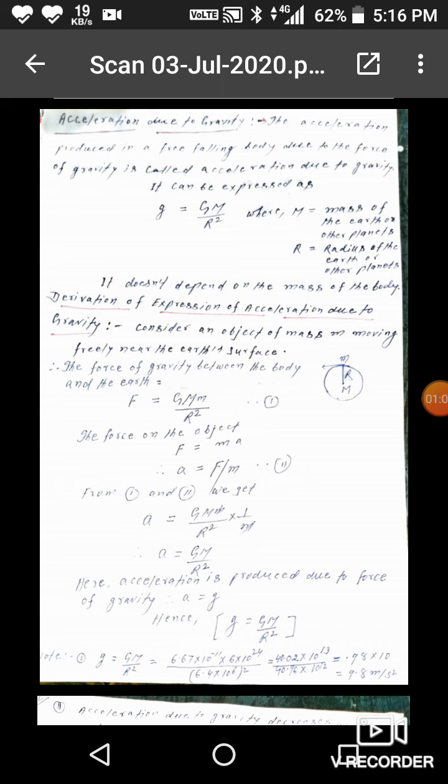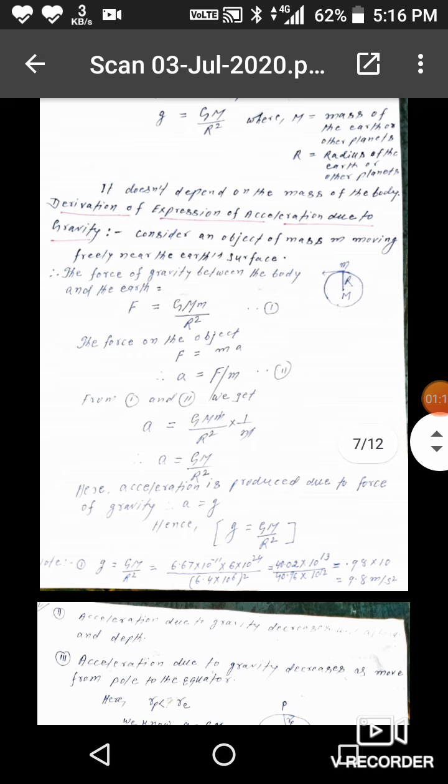Consider an object of mass m moving freely near the earth's surface. The force of gravity between the body and the earth, F, is equal to GMm by r square. The force on the body F is equal to ma, therefore a is equal to F by m. From the first and second, a is equal to GMm by r square into 1 by m, m will be cancelled, therefore a is equal to GM by r square. Here acceleration is produced due to force of gravity, therefore small a is equal to small g, therefore g is equal to GM by r square.